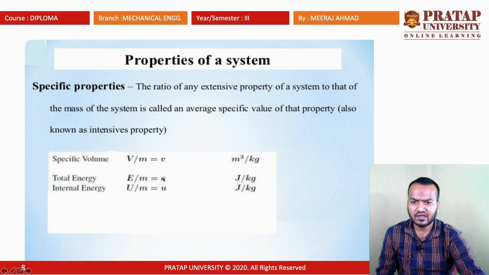Like the internal energy U divided by m, you can write the specific internal energy in terms of small u, with the unit joule per kg. So this is also an intensive property, the specific internal energy.